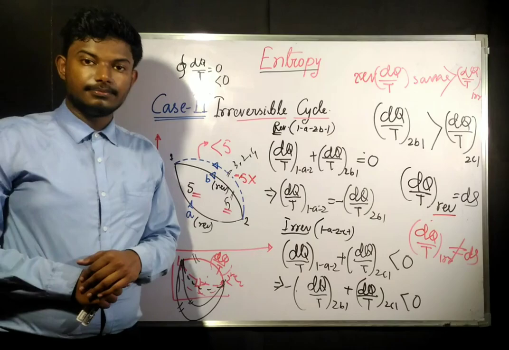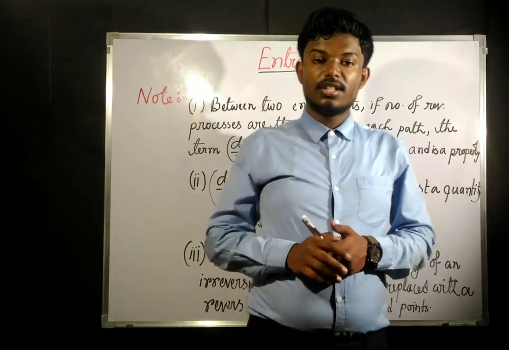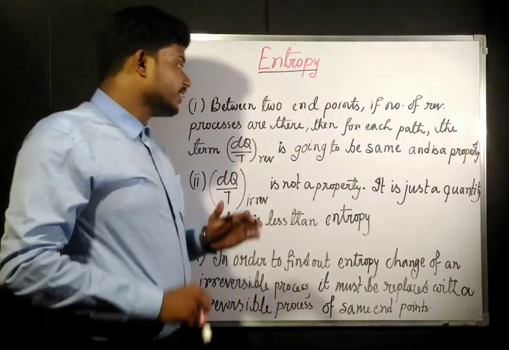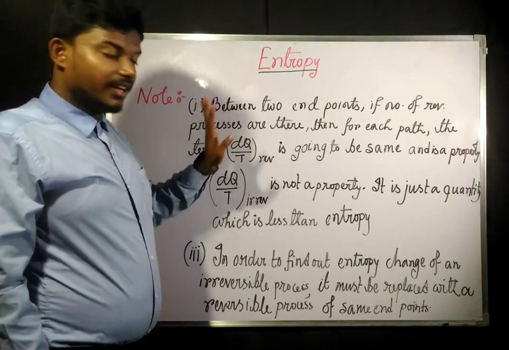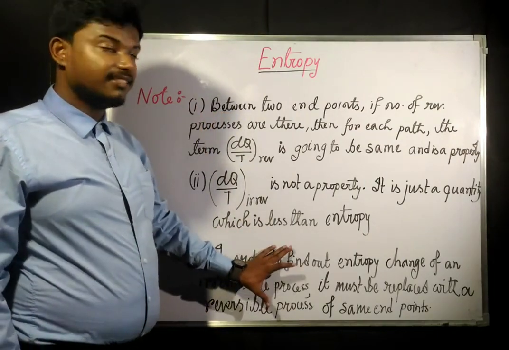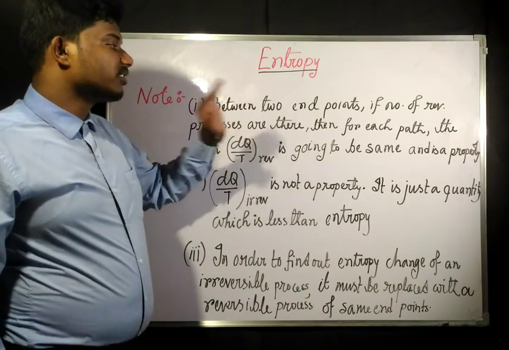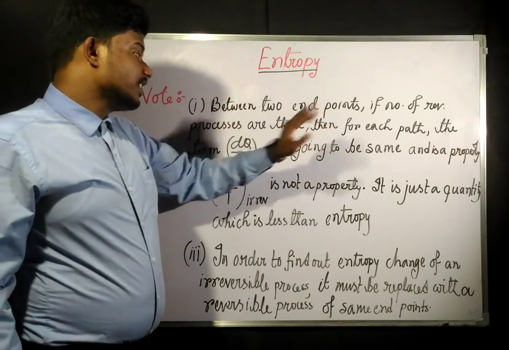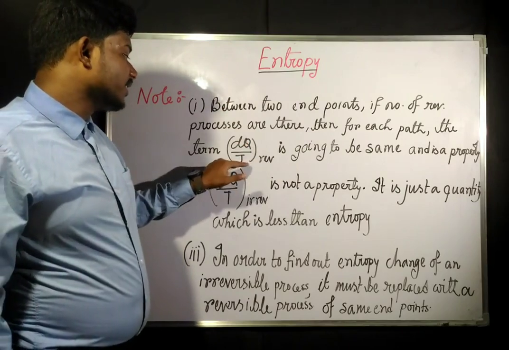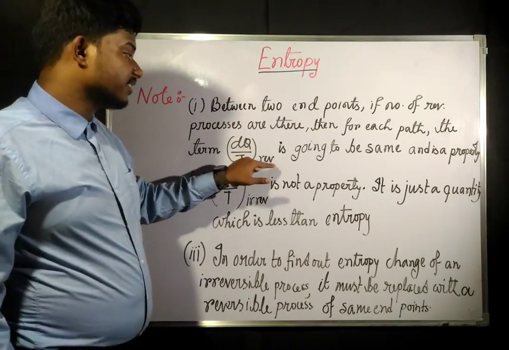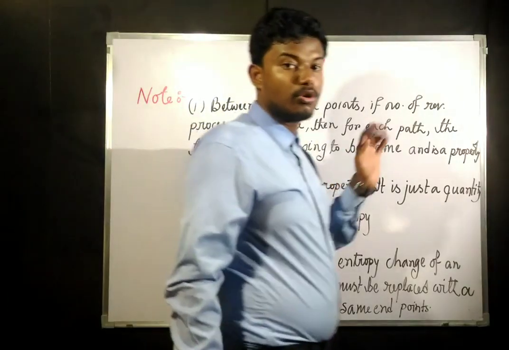Now we are going to see the conclusions of what we have done till now. I am going to read it once because I have said this earlier also. Between two endpoints, if a number of reversible processes are there, then for each path the term dq by t reversible is going to be the same and is a property.